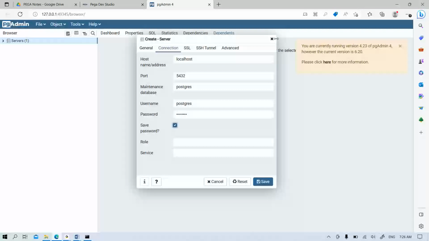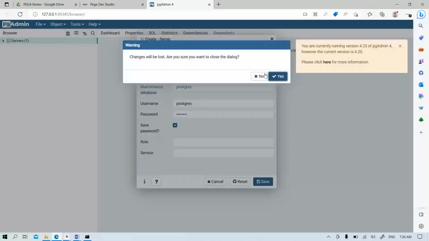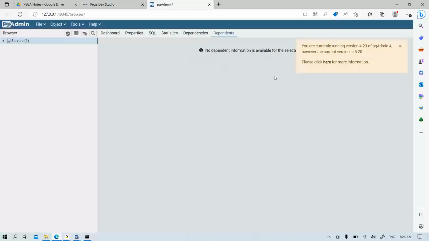So this is the process. So in my system already connection is there, so I don't click on the save. But in your system, if you click on save button, like this localhost connection will be completed. Like this, under these, what are the things we have, and in the future, some tables will be there.